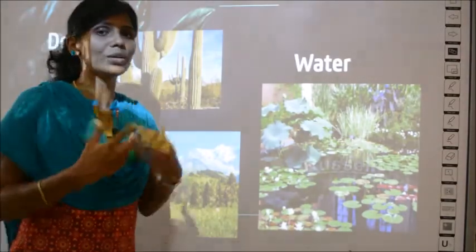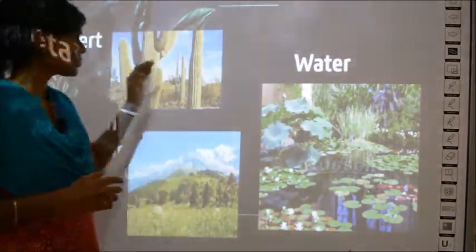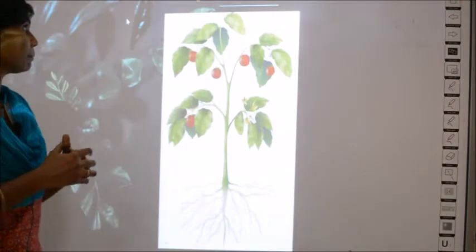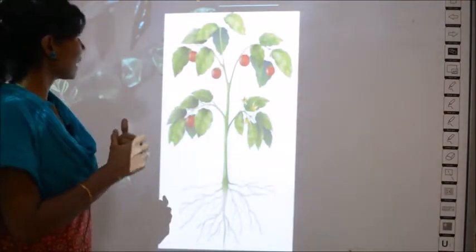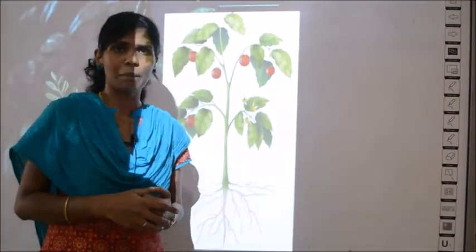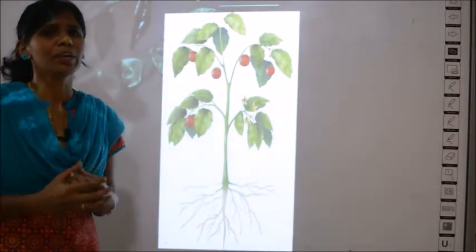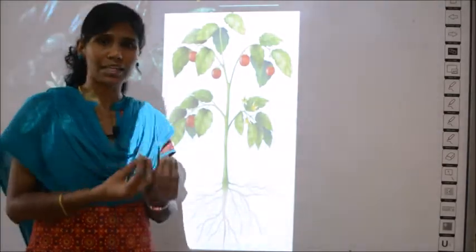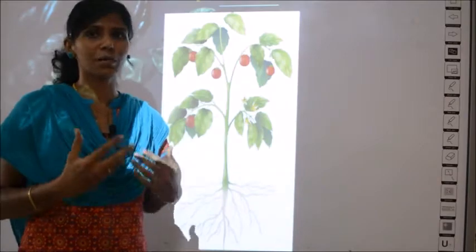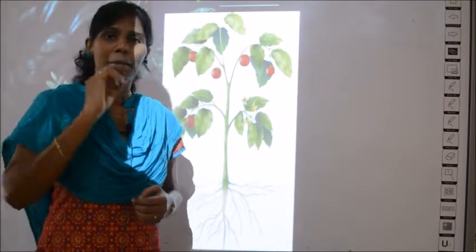Okay, so now we will go into the lesson. Your lesson starts like this: the parts of a plant and its functions. Parts of the plant, right from your KG or your class 1, you must have been studying about the different parts of the plant.